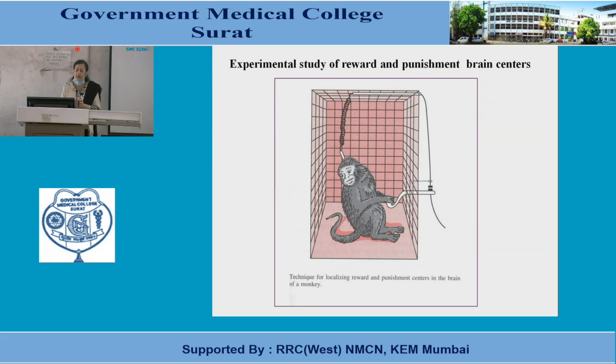That means those areas of the brain are reward center. That gives good feeling to the monkey, so repeatedly he or she is stimulating the bar. But if the number of bar pressing decreases from 10 to 5, 1, 2, that means the stimulation of those areas is not very satisfactory, or it gives the feeling of punishment, so the number of bar pressing is decreased.